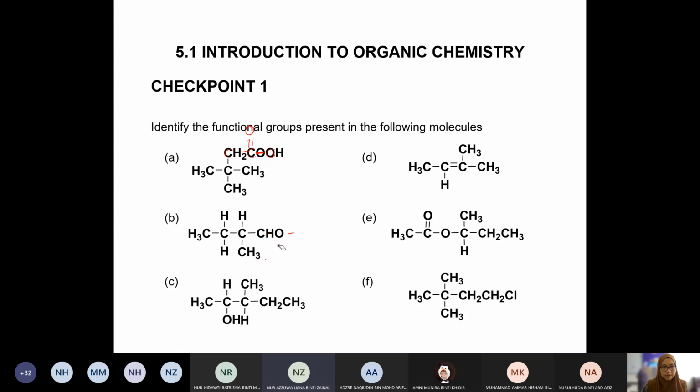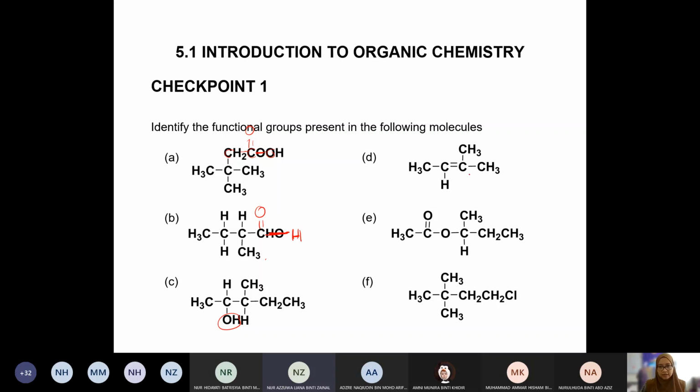It's supposed to be carbonyl group. Okay, CO and then H. I assume this is the single bond attached to H. Okay, alright. So this is aldehyde. The homologous series is aldehyde. So this is hydroxyl. Okay, this is hydroxyl, the homologous series is alcohol.